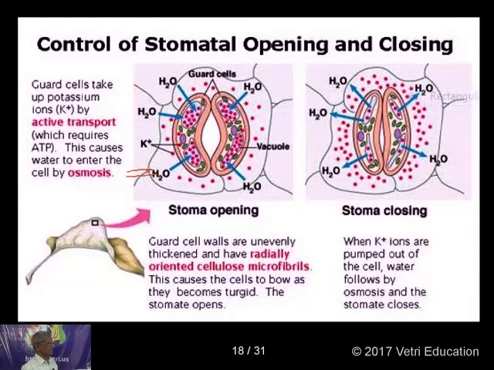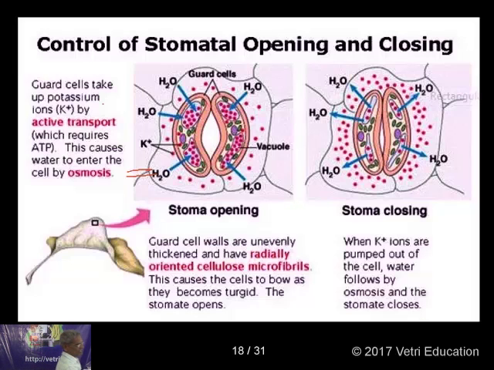See, this diagram clearly explains the activity of the potassium ions for the closing and opening of the guard cells. Guard cells take up potassium ions, and it results in active transport. That is what is happening for the opening, and the reverse is for the closing of the stomata.